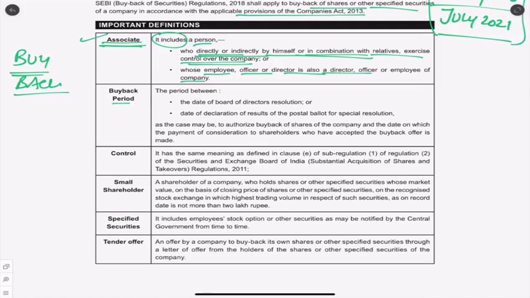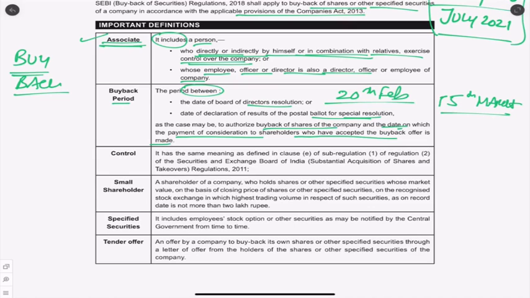Now, the next important definition is buyback period. What is it? It is the period between the date of the board of directors resolution, so let us say 20th February, and the date of declaration of results of the postal ballot special resolution, so let us say that is 15th March, as the case may be, to authorize the buyback. And the date on which the payment of consideration to shareholders who have accepted the buyback offer is made. So this period, whatever is there, we call it a buyback period. Within that, the buyback should happen.